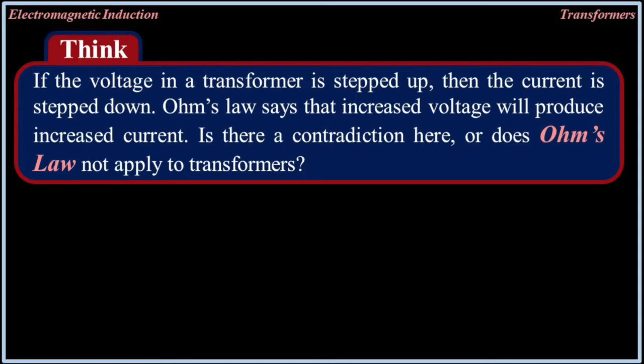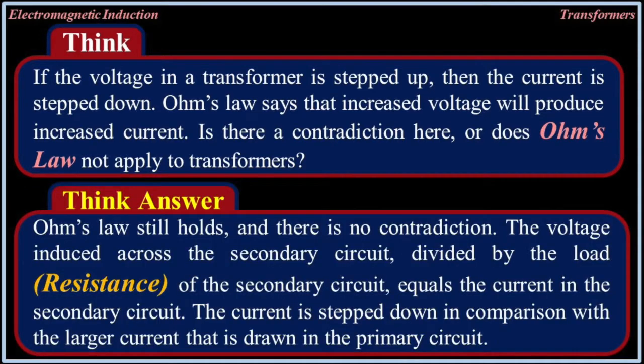If the voltage in a transformer is stepped up, then the current is stepped down. Ohm's law says that increased voltage will produce increased current. Is there a contradiction here, or does Ohm's law not apply to transformers? Ohm's law still holds, and there is no contradiction.